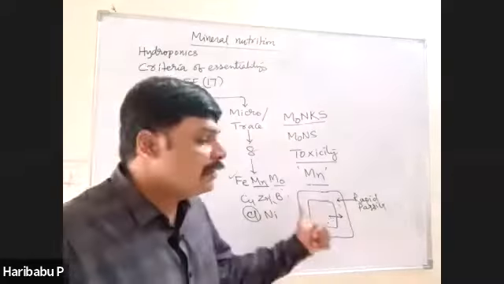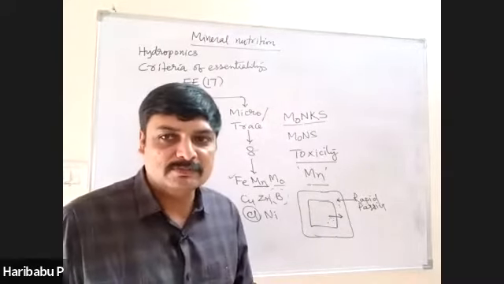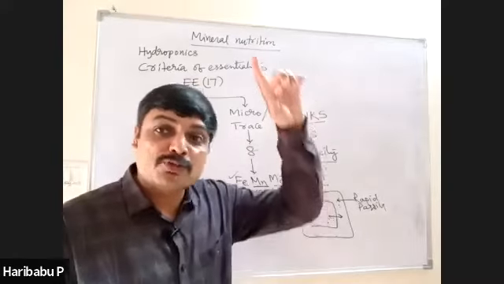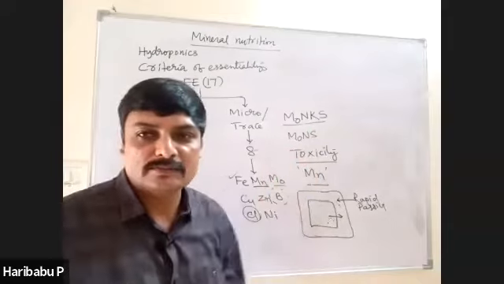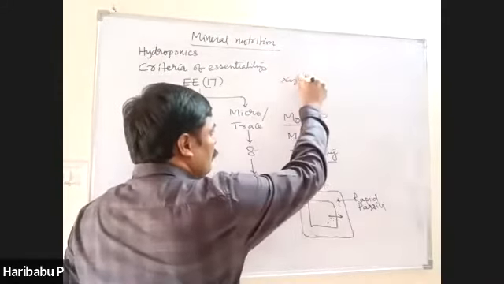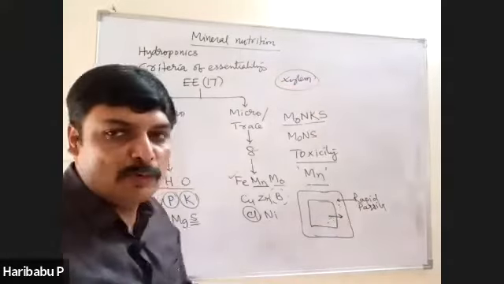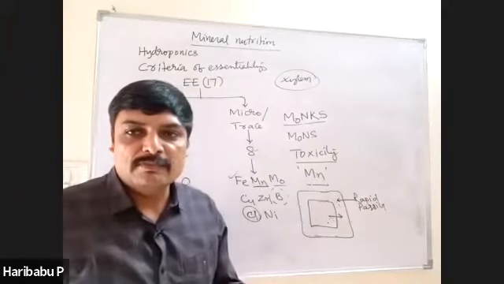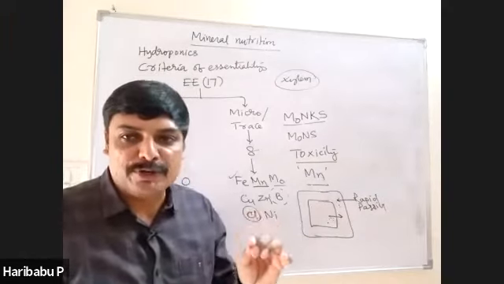And all these elements present in the soil are absorbed by the root system, then transported to the shoot system, to the tips of the plant body. How? Through what? Minerals are transported through xylem along with water due to transpiration stream.